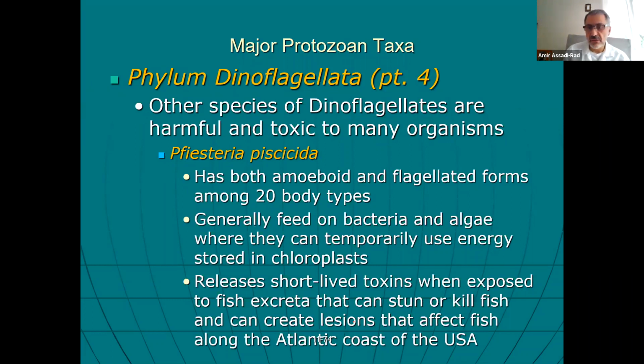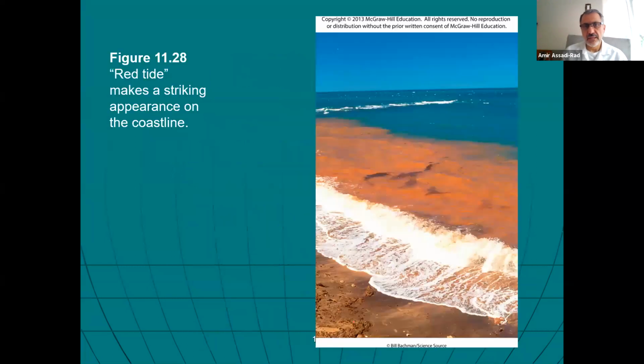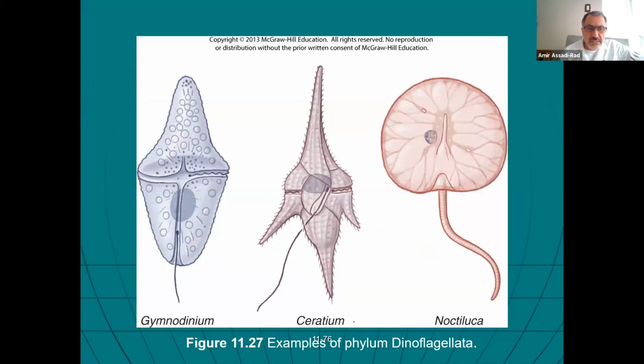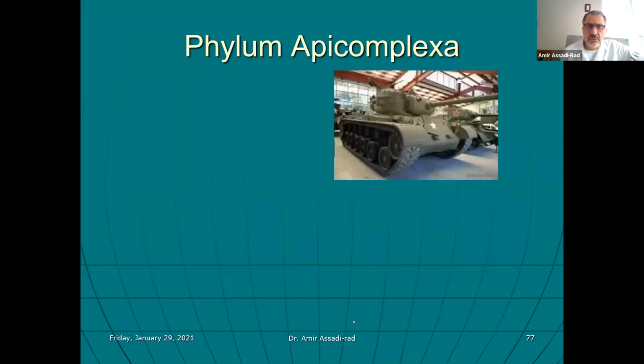If you do, it can cause death. Here they're showing you red tide, as I mentioned. That's the organism that causes this, and because of the toxins they produce, we should stay away from the food that is in this area. Okay, Ceratium, as I talked about, these are some of the organisms that we talked about.